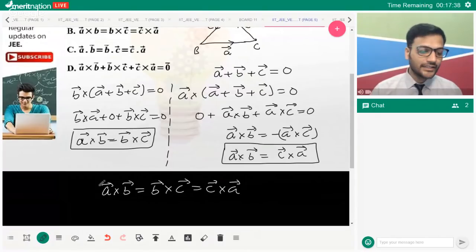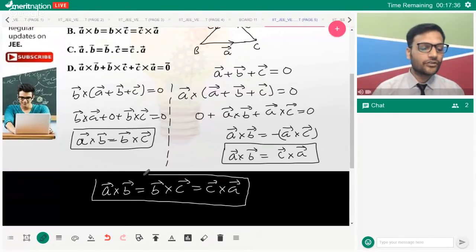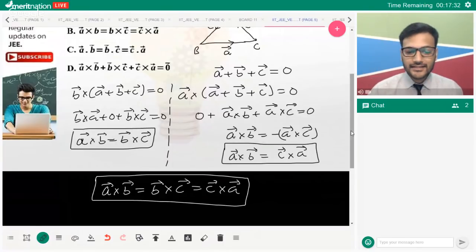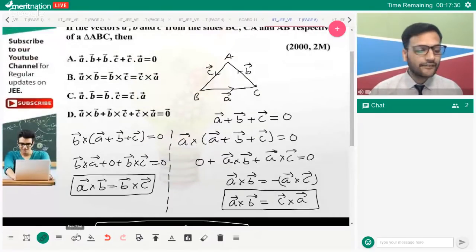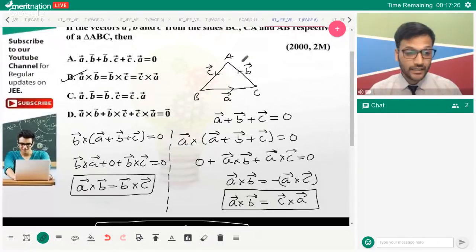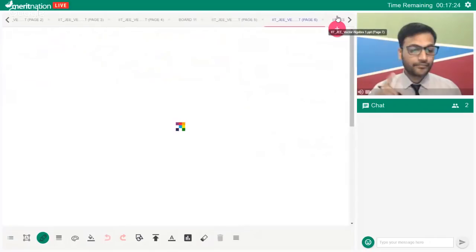So in a triangle with sides vector A, vector B, vector C, this thing will always be equal, whatever may be the type of triangle you have. The correct answer for the question is B. Most likely everyone is clear with it.